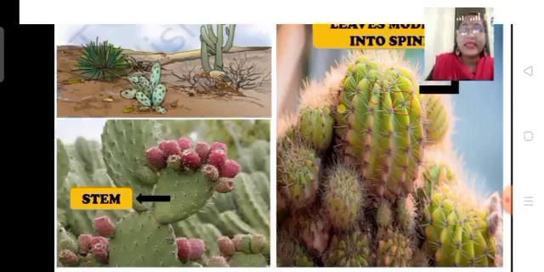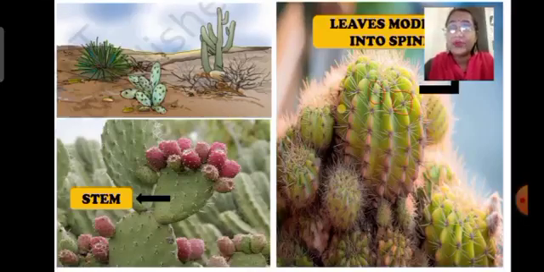That means they are carrying out the process of food making, that we call photosynthesis, for the survival of this plant. So children, as I told you, the photosynthesis process is carried out by the stems, and here these stems have a wax coating and they are spongy. That means this wax coating prevents evaporation, and the spongy part inside the stem helps in the storing of the water.